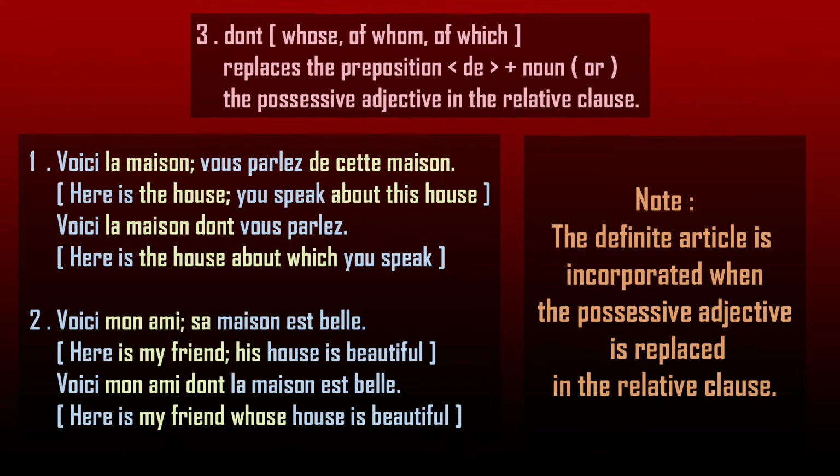Here, the noun we talk about in the first sentence need not be the subject or direct object in the second sentence. The noun of the first sentence comes after a preposition de in the relative clause, or in the